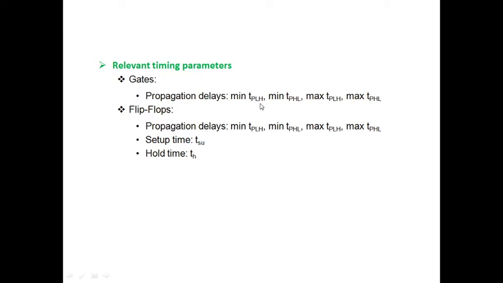That is tPLH, when the gate output makes a transition from logic 0 to logic 1. It may have a minimum value and it also may have a maximum value. Similarly, if my gate output has a transition from logic 1 to logic 0, we are going to call it tPHL. It also has a minimum value as well as a maximum value. Similarly for the flip-flops also.